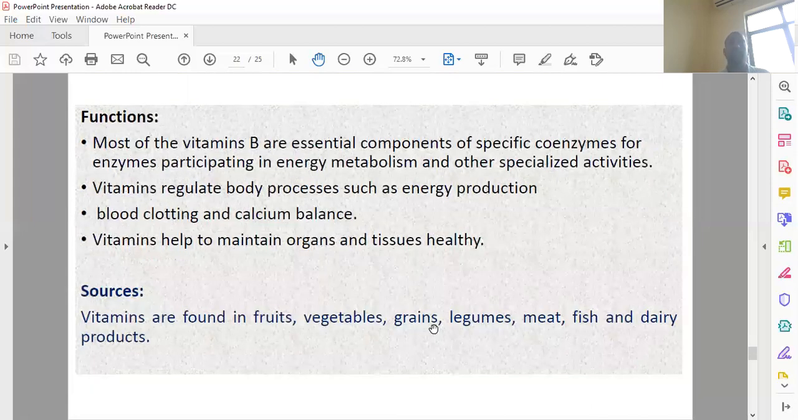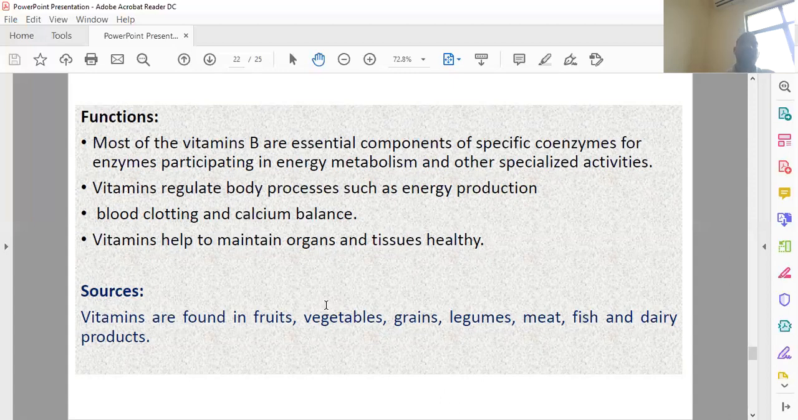As for functions, most of the B vitamins are essential components of specific coenzymes. They participate in energy metabolism and specialized activities. So vitamins regulate body processes such as energy production. During energy production, they act as activators, activating and regulating enzyme activity, and also help in blood clotting and calcium balance. Vitamins help in maintaining organ and tissue health.